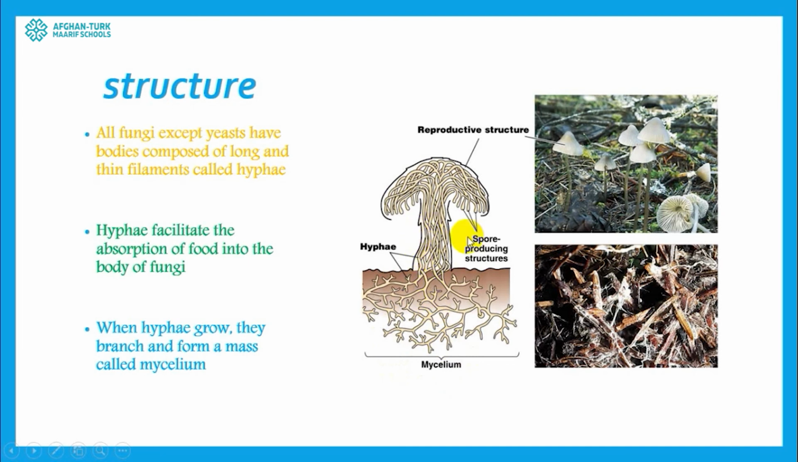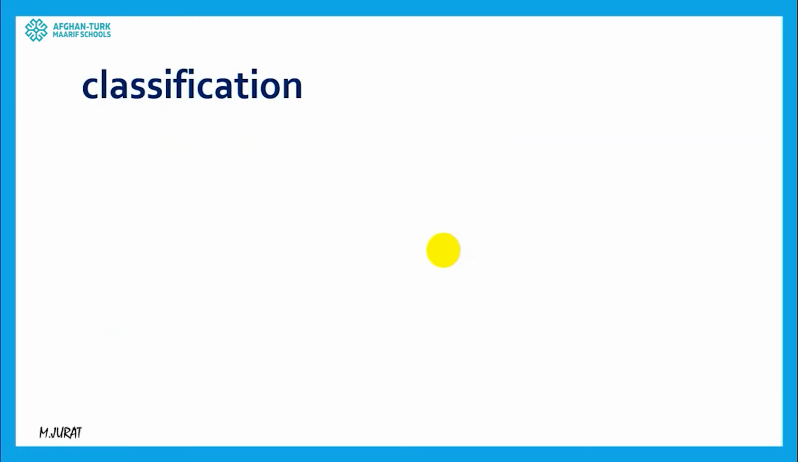And also, as I told you before, they have a cup-like structure. Their cup-like structure is their reproductive structure. It means these structures are able to produce spores. And I told you before that they reproduce with the help of the spores that they have. So, finally, let's talk about their classification.